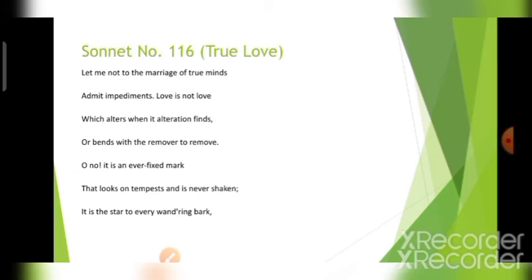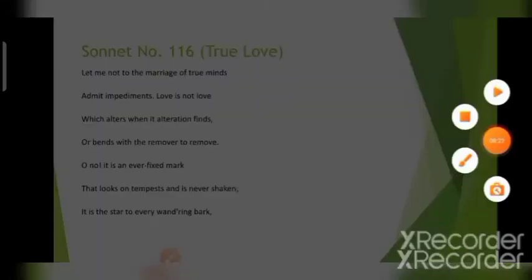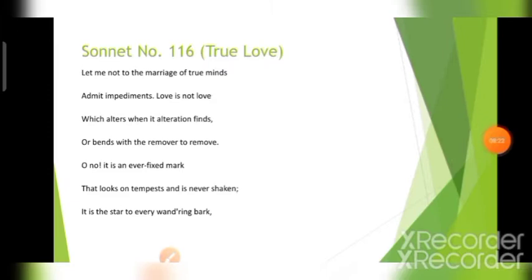The very first quatrain has a biblical injunction, which we find in Matthew 19:6, where it is said that what God has joined together, let not men put asunder.